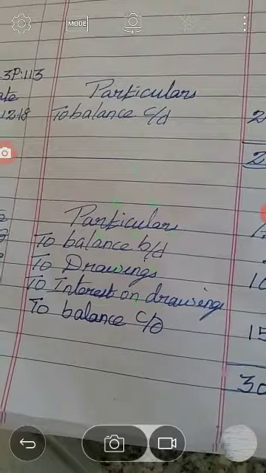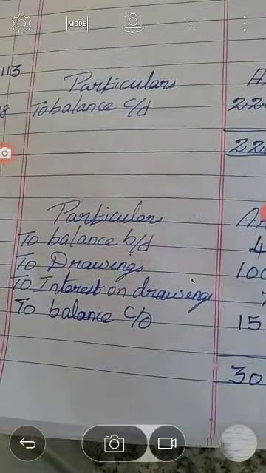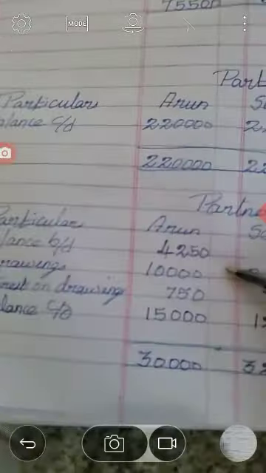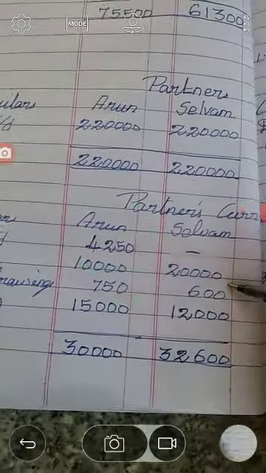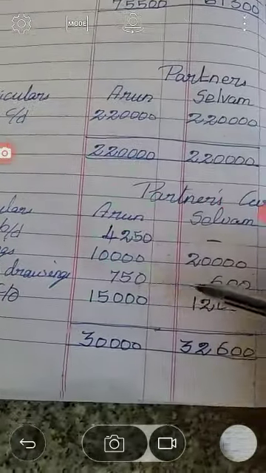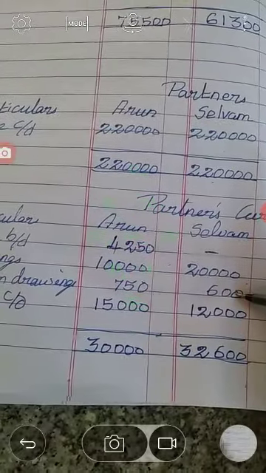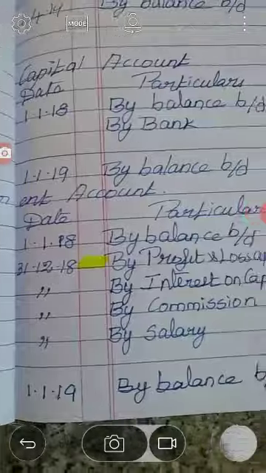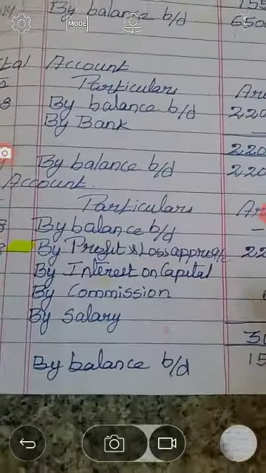Here two items appear on the debit side of the current account: drawings and interest on drawings alone should appear. The drawings are 10,000 and 20,000. The interest on drawings is 750 and 600. These two items alone appear on the current account debit side. All the other items should appear on the credit side of the current account.